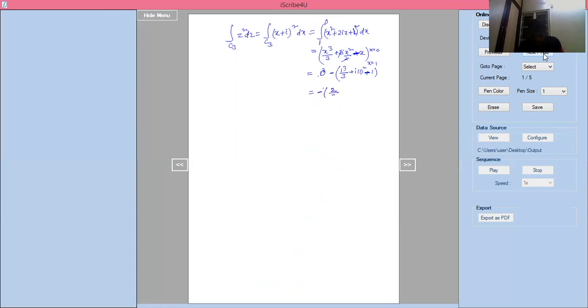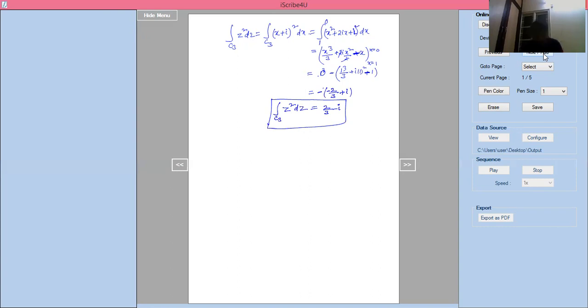Minus 2 by 3 plus i. Here minus is there. 1 by 3 minus 1 should be minus 2 by 3 plus i is there. We'll multiply, and you will get 2 by 3 minus i. This is integration of C3 into z square into dz equal to 2 by 3 minus i.